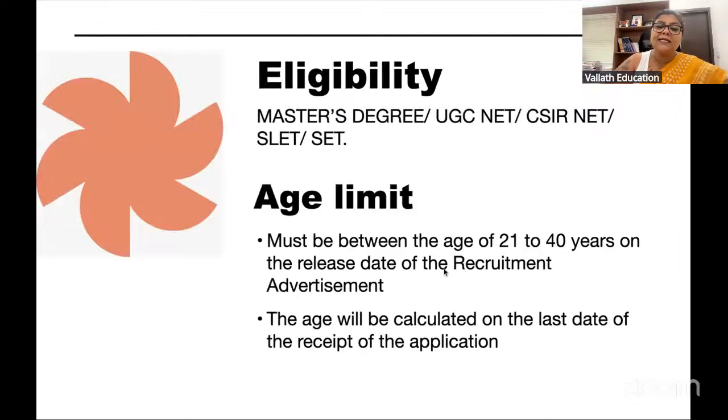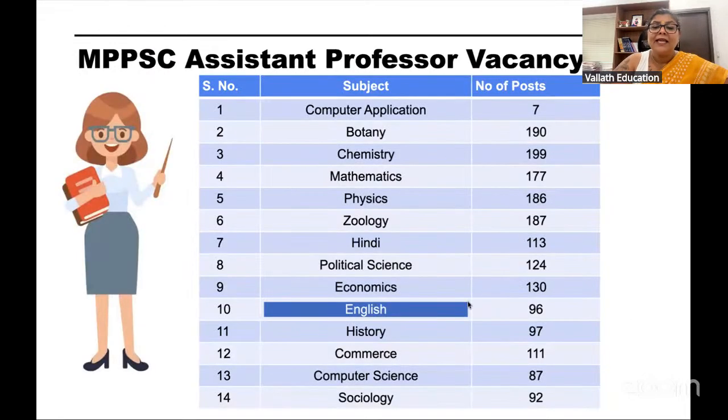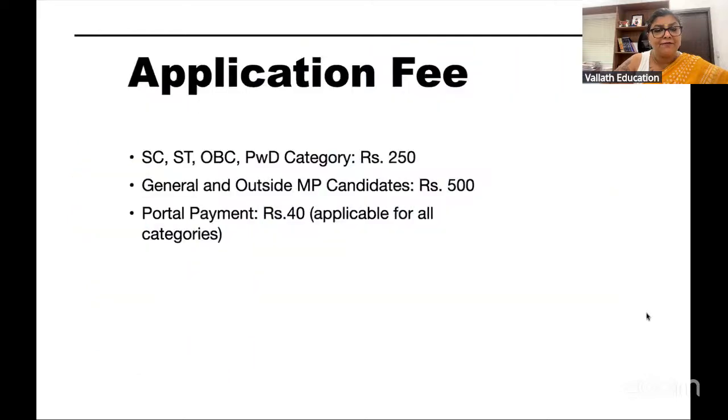Eligibility is a master's degree. Age limit is between 21 and 40 years. You can take a screenshot of this video if you want to read it properly. The number of English posts is 96, which is a big number. The most wonderful thing is that when you prepare for this exam, you are preparing for a number of other opportunities also. There are many exams that you can write. So you're getting ready for all that.